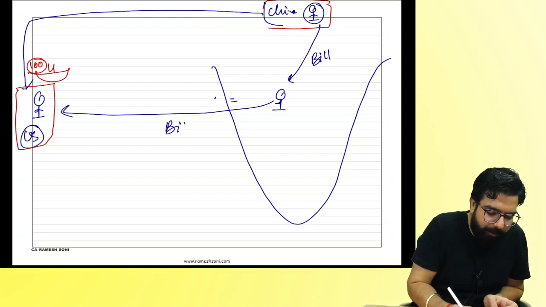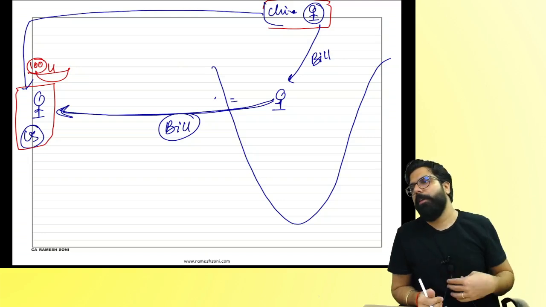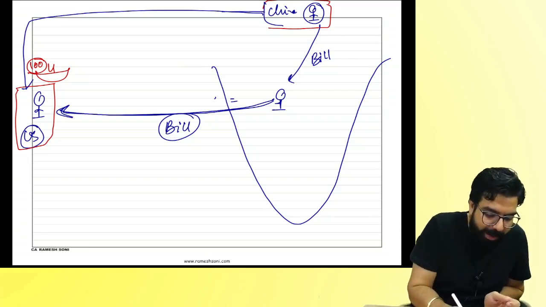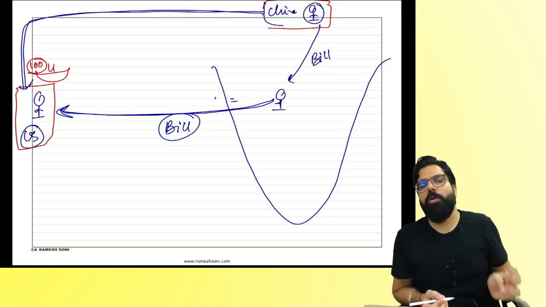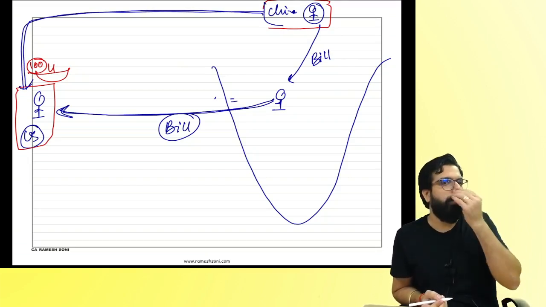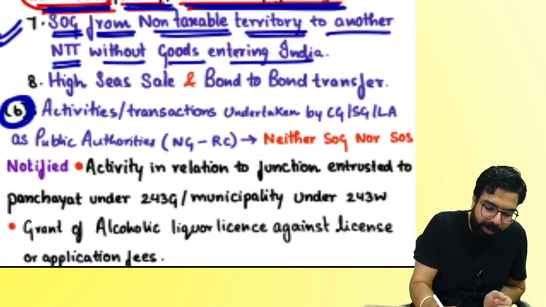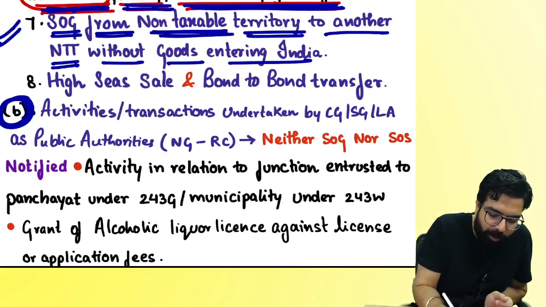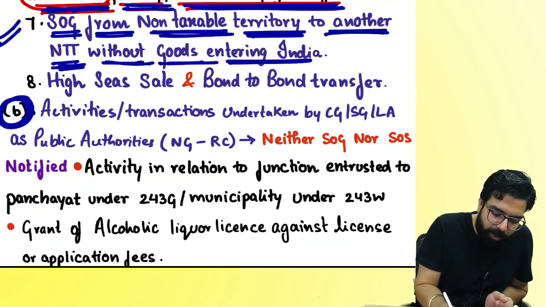Do you guys agree with me? When I give the bill to him, I should not charge any GST. Because the goods directly went from out to out. It's known as out to out sale, or you can go ahead and call it one non-taxable territory sale to another non-taxable territory without the goods entering into India.